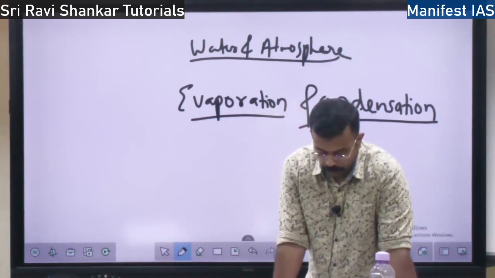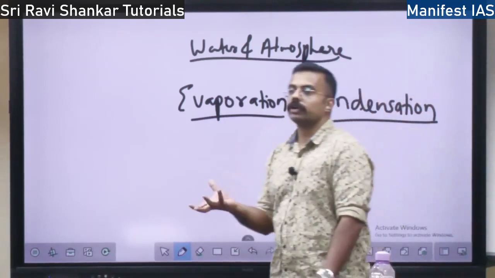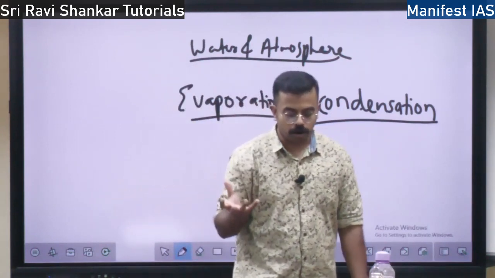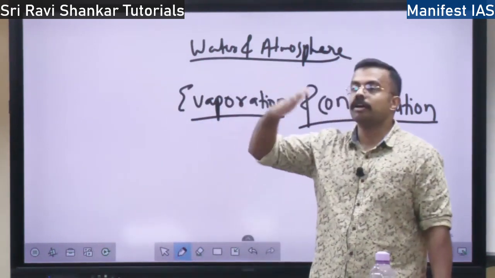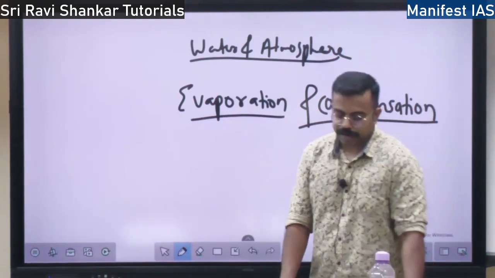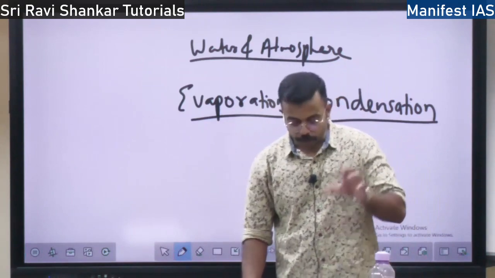What are cumulus clouds? This looks like cotton wool. You know, right? Cotton. So cumulus clouds look like cotton wool. This is between 4 kilometers and 7 kilometers. This is the middle height clouds. So they are found in patches.